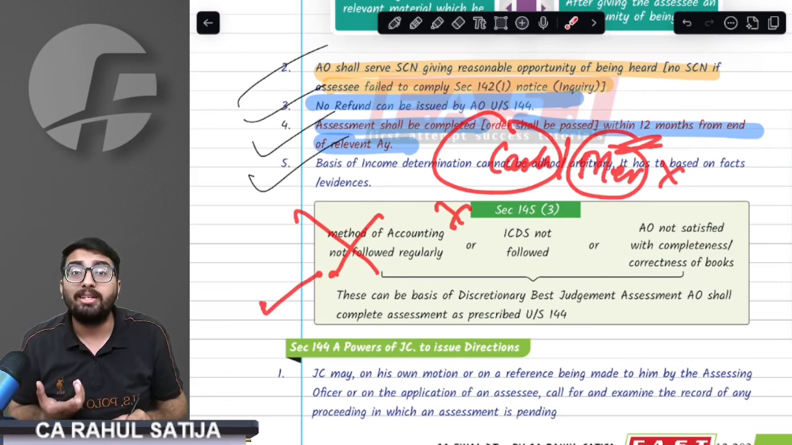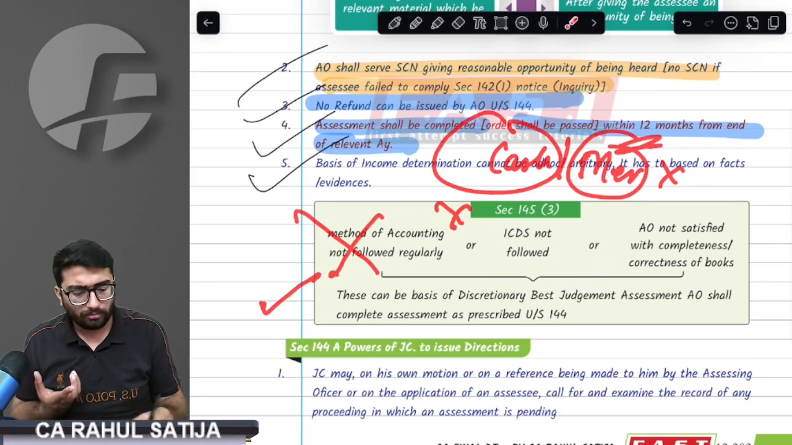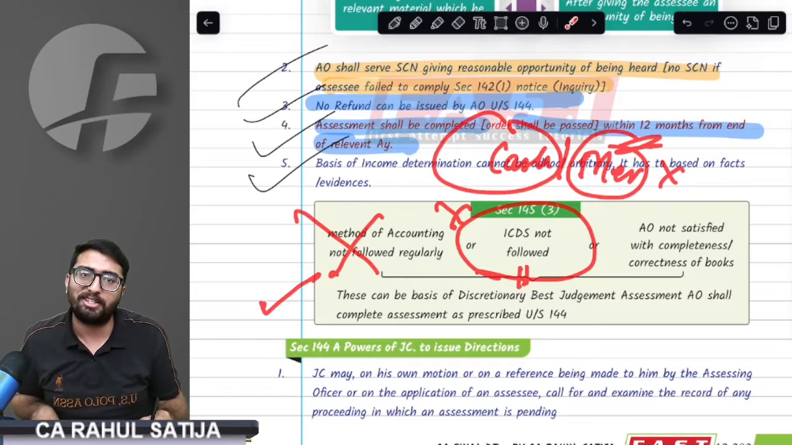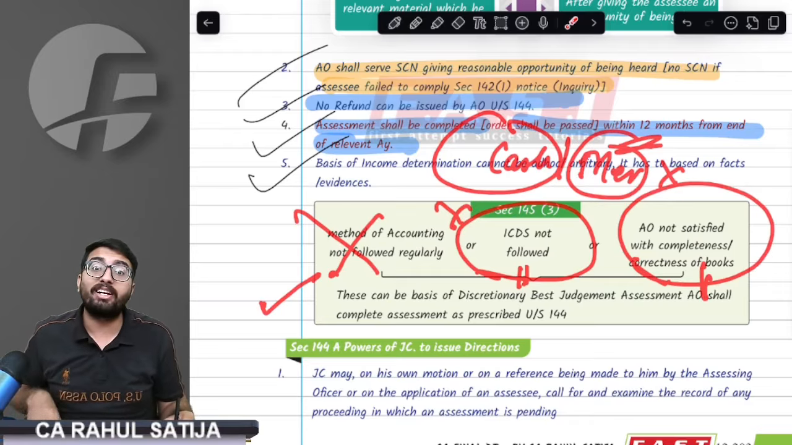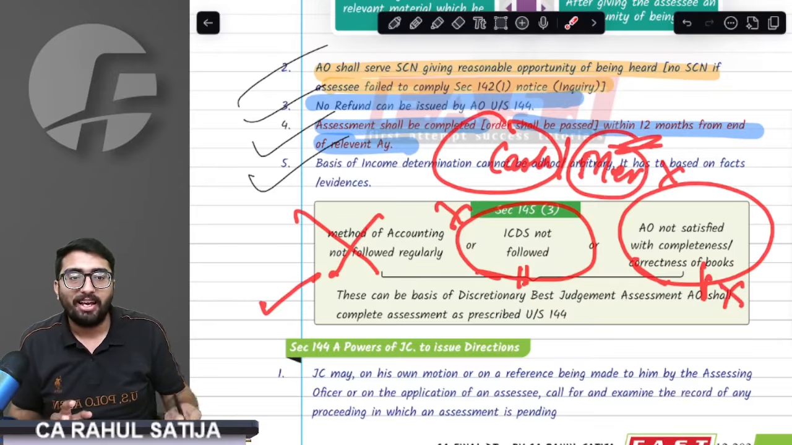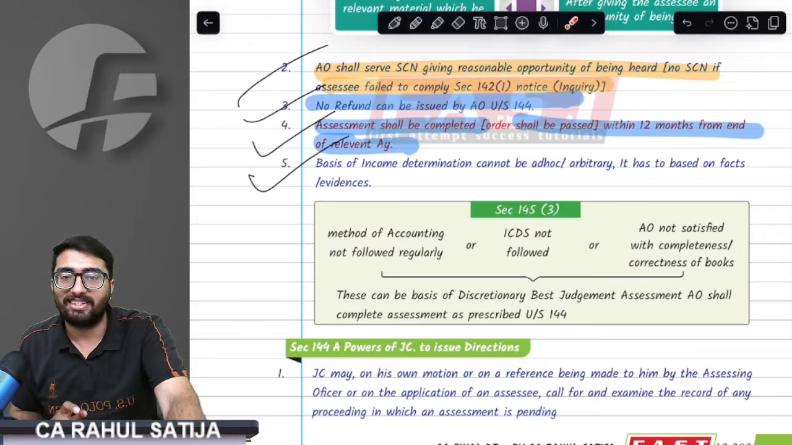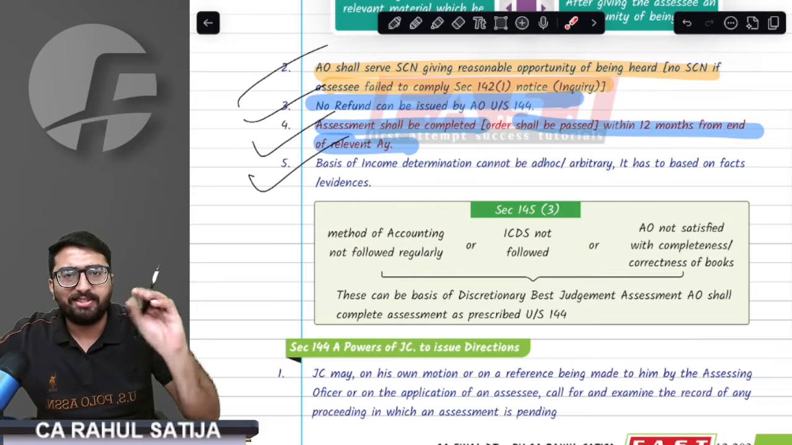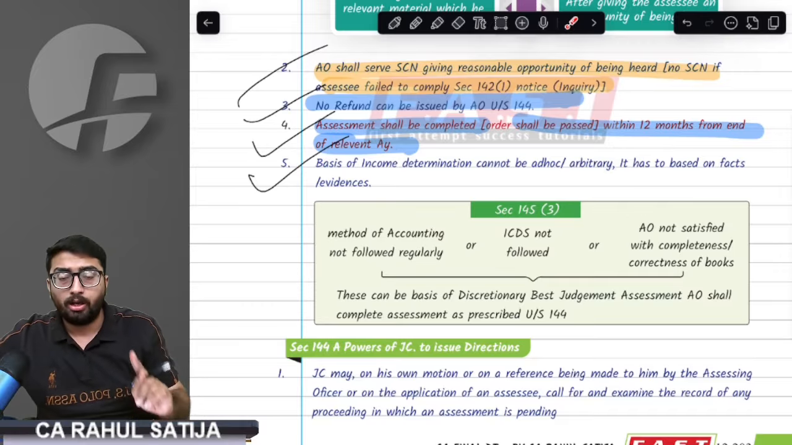In that case, the AO will do a discretionary best judgment assessment. If you do not follow ICDS, the AO will do a discretionary best judgment assessment. If the AO is not satisfied about your books of accounts, the AO will do a discretionary best judgment assessment. That is when best judgment assessment takes place against you.